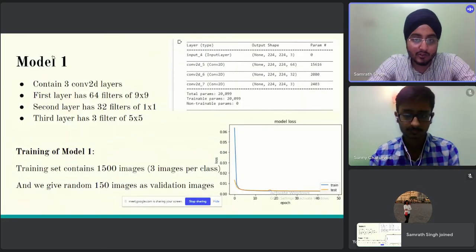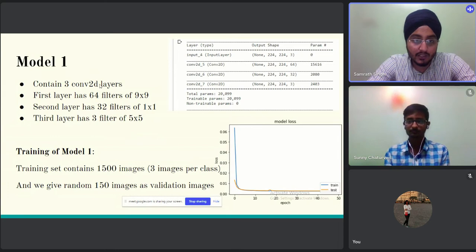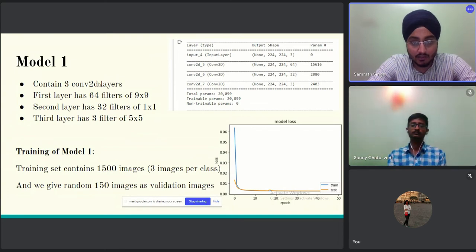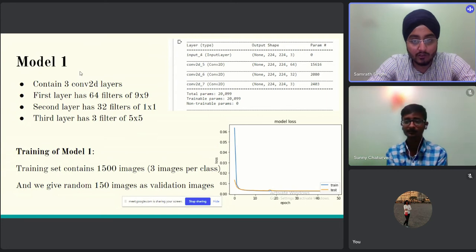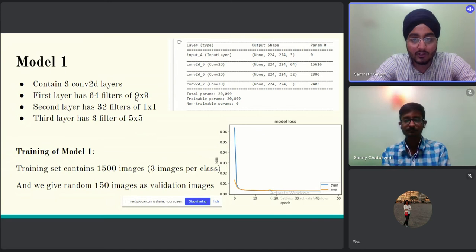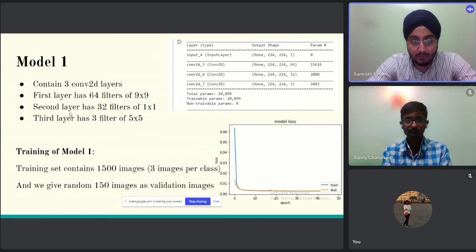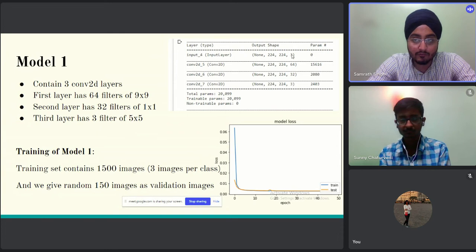So I will mainly focus on the implementation part. Firstly, I will focus on the model 1 layers. As we discussed, we have gone through SwinIR and other state-of-the-art studies, so we also propose convolution 2D networks. Basically, we have three Conv2D layers for this low resolution to high resolution conversion. The first layer has 64 filters of 9 by 9 each, the second layer has 32 filters of 1 by 1, and the third layer has 3 filters of 5 by 5. As we can see in the right hand side image, we have an input image of 224 by 224 by 3, which is the interpolated low resolution image of 50 by 50 to 224 by 224, and the output will be a high resolution image.